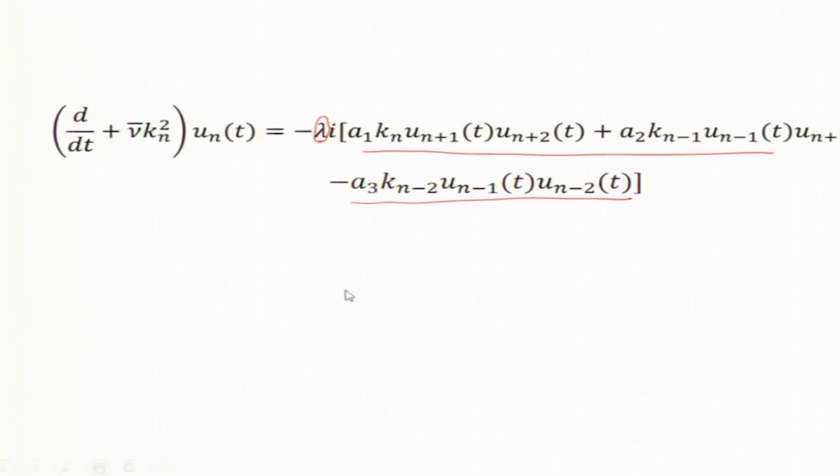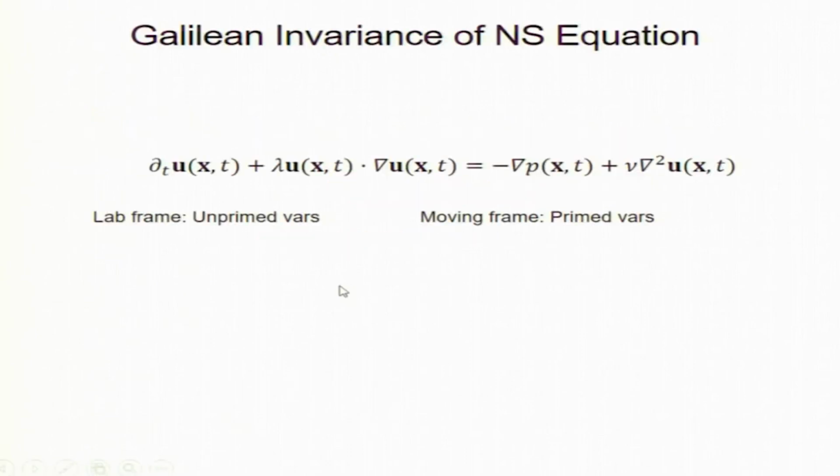So, we want to know what happens to lambda. As I said, the proof is Galilean invariance, which I am going to describe in a minute, and it implies that lambda is unchanged. In fact, lambda should be equal to 1, including RG. So, let us look at the proof, which is pretty simple.